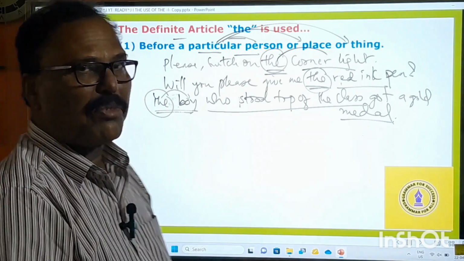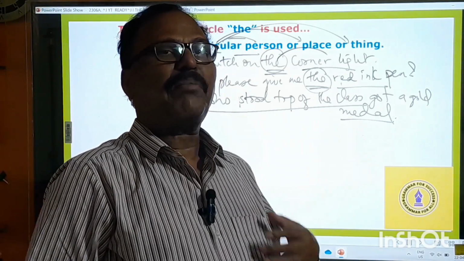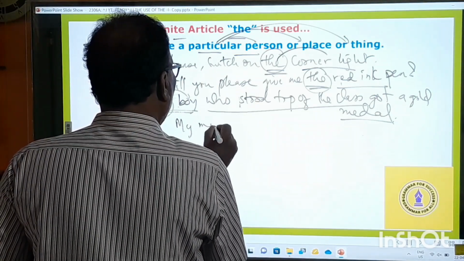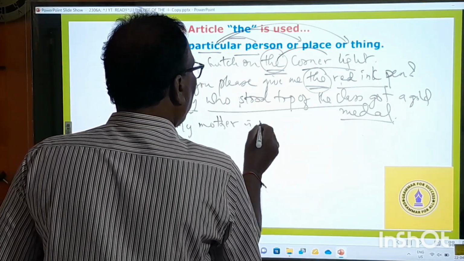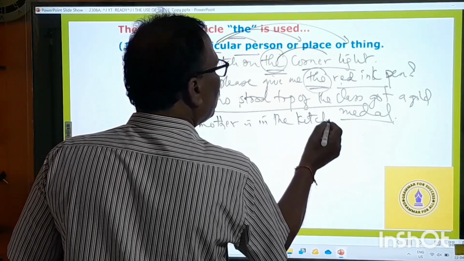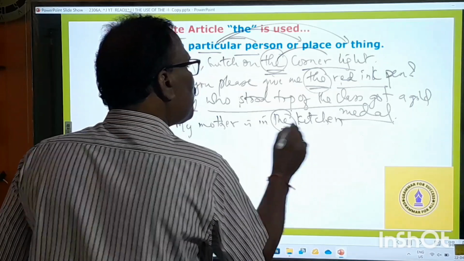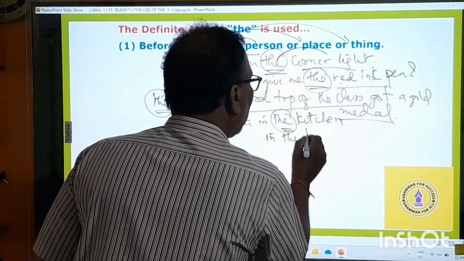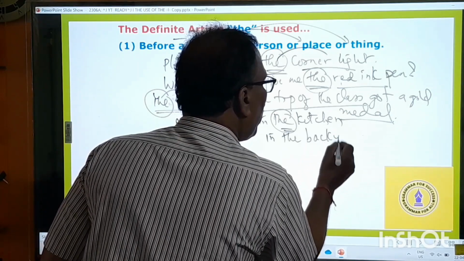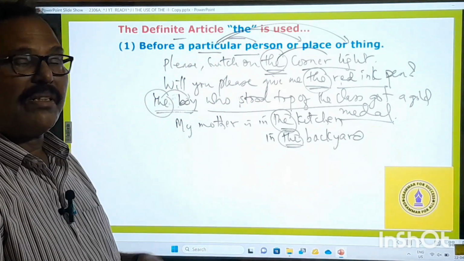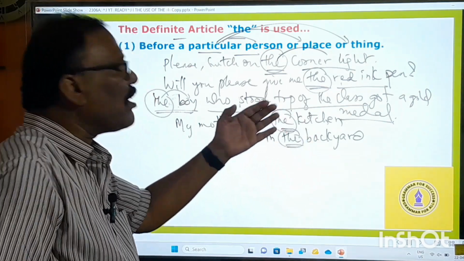Then somebody comes to you and says, "Hey, where is your mother?" My mother is in the kitchen. In the kitchen. The kitchen is particular. In the courtyard, in the backyard. Where is your mother? My mother is in the backyard. In the backyard; you cannot say "in a backyard", because it's only one and it's particular.